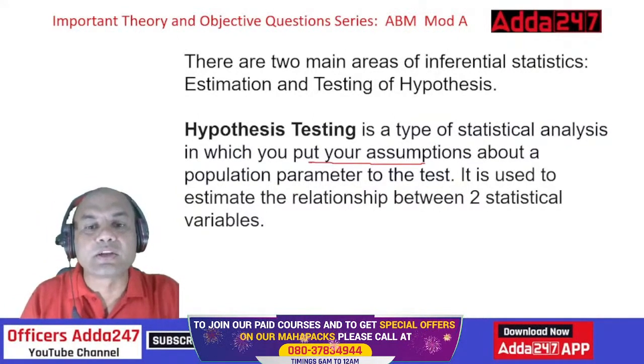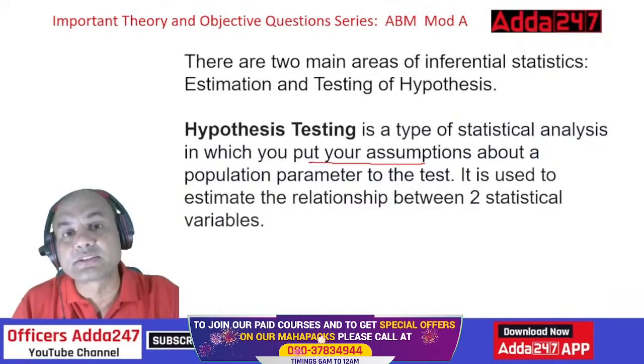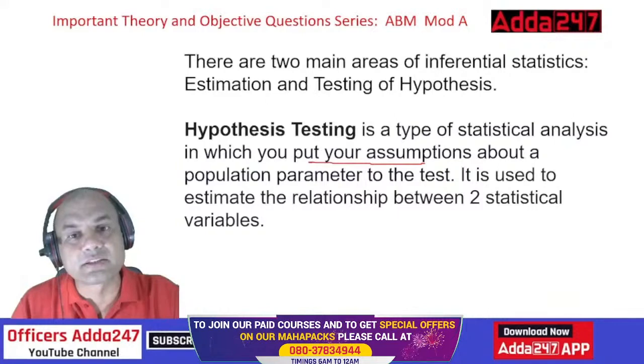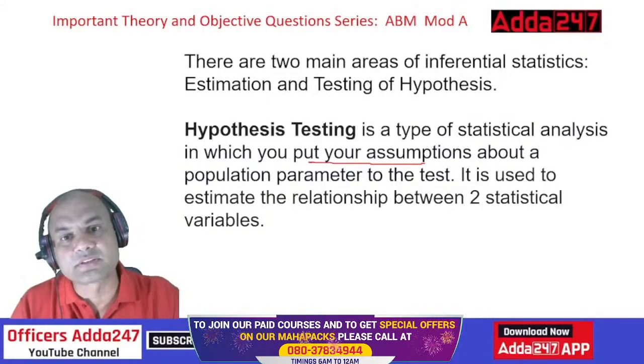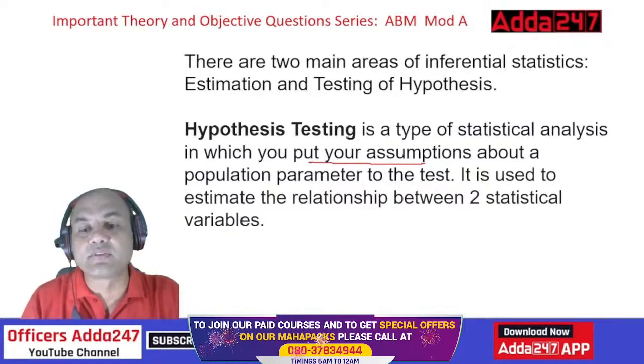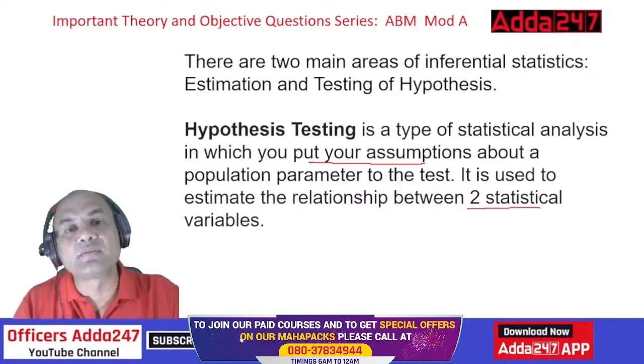Okay. So testing the hypothesis means actually checking whatever I'm assuming, whether it's right or wrong. There's water on the moon. Checking it by Chandrayaan is the testing of hypothesis. It is used to estimate the relationship between two statistical variables. Remember, two statistical. Now it can be a variety of statistical variables also.